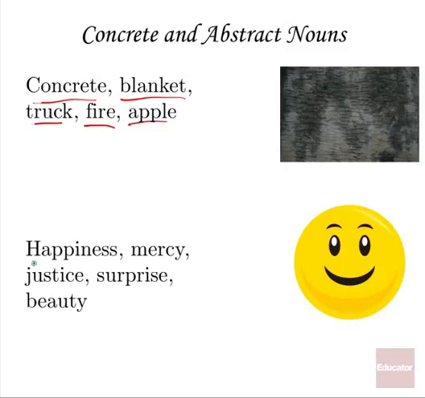Abstract nouns, by contrast, happiness, mercy, justice, surprise, or beauty. Most people would agree that these things exist, but they're not things that you can touch, things that you can see, things that you can hear. Your senses don't tell you a whole lot about them, so they are abstract nouns. And again, these can be singular or plural. You can have one surprise, two surprises. You can have one blanket, two blankets. But you can also have concrete, which you don't really count.